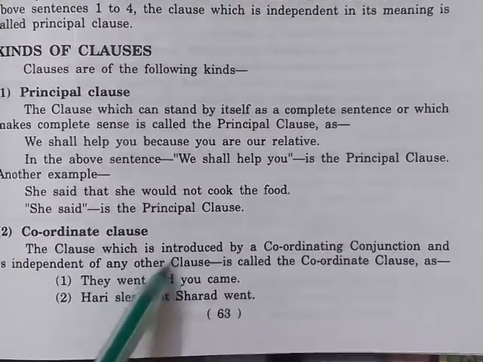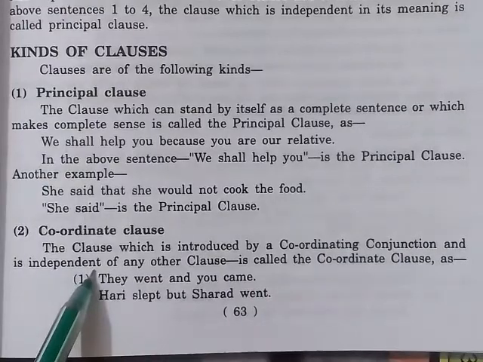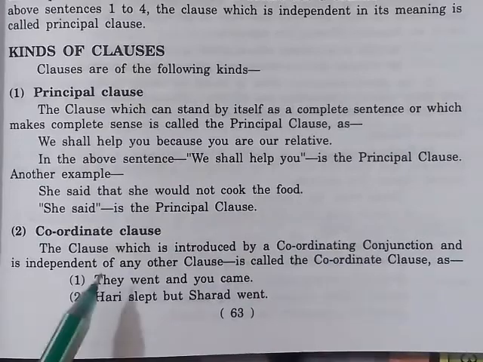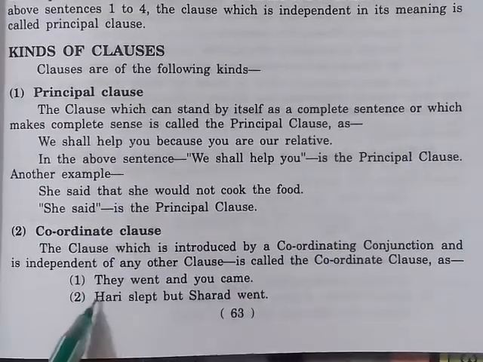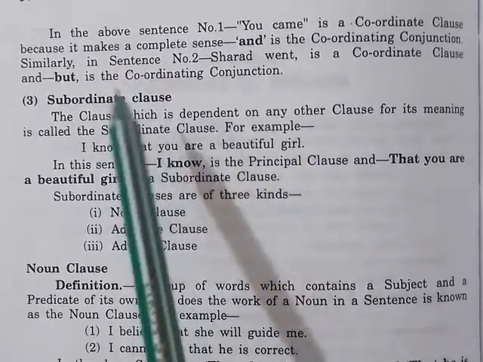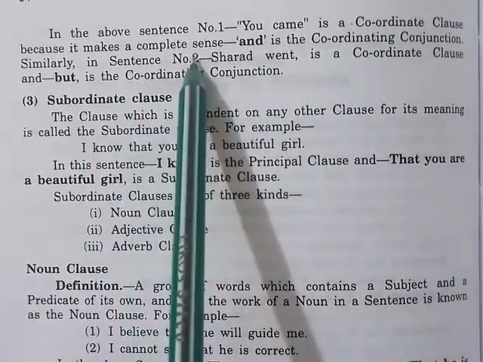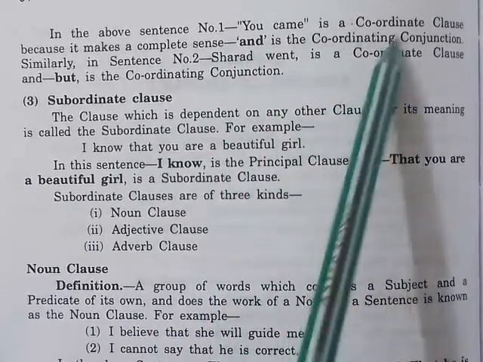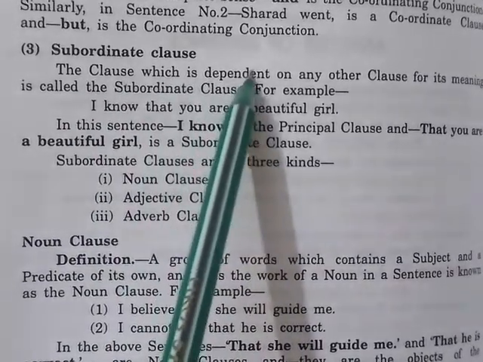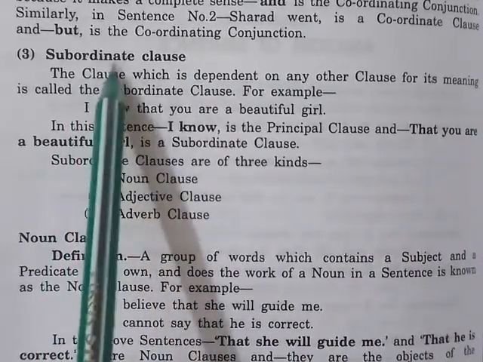Coordinate clause: a clause which is introduced by a coordinating conjunction and is independent of any other clause is called the coordinate clause. They went and you came. Hari slept but Sharad went. In the above sentence, you came is a coordinate clause because it makes complete sense and is joined by the coordinating conjunction. Subordinate clause: the clause which is dependent on any other clause for its meaning is called the subordinate clause.